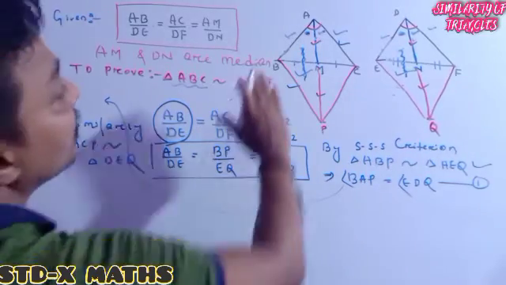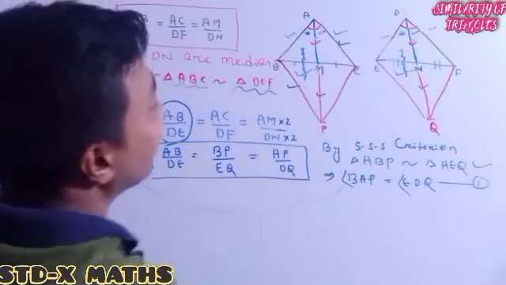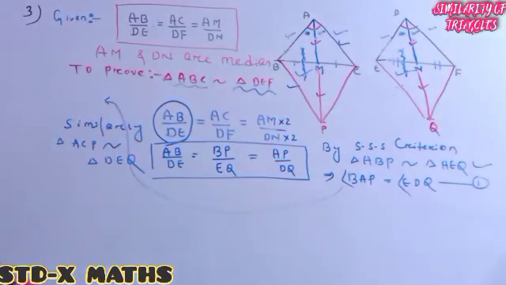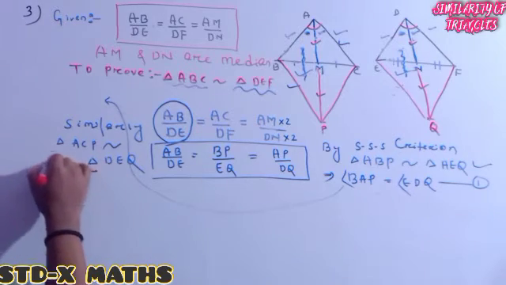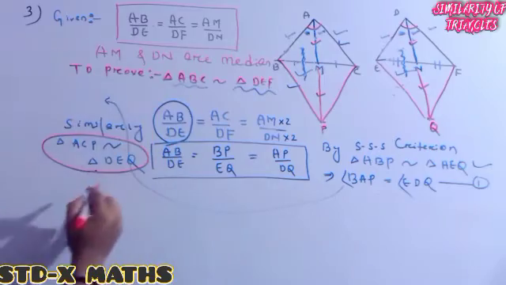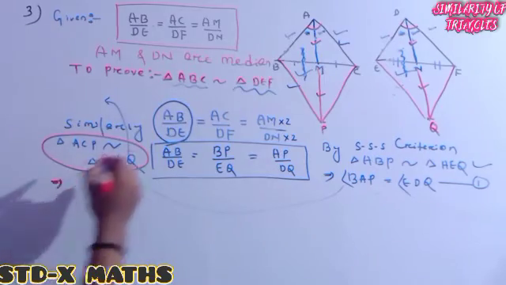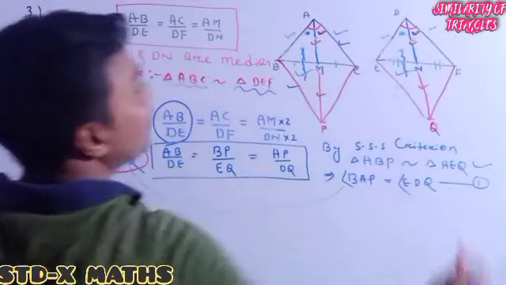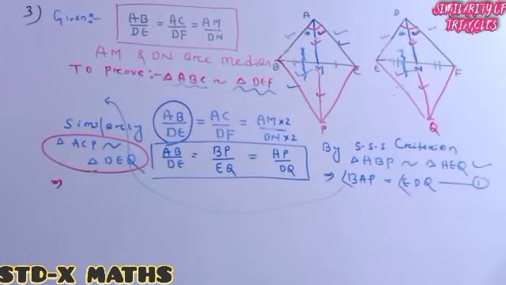Just like I have shown for the left side triangle, in the same way one can show that the right side triangle is similar to the right side triangle. And whenever the right side triangles are similar, I can write that this tick mark angle is the same as this tick mark angle, because both are corresponding angles of the similar triangles.